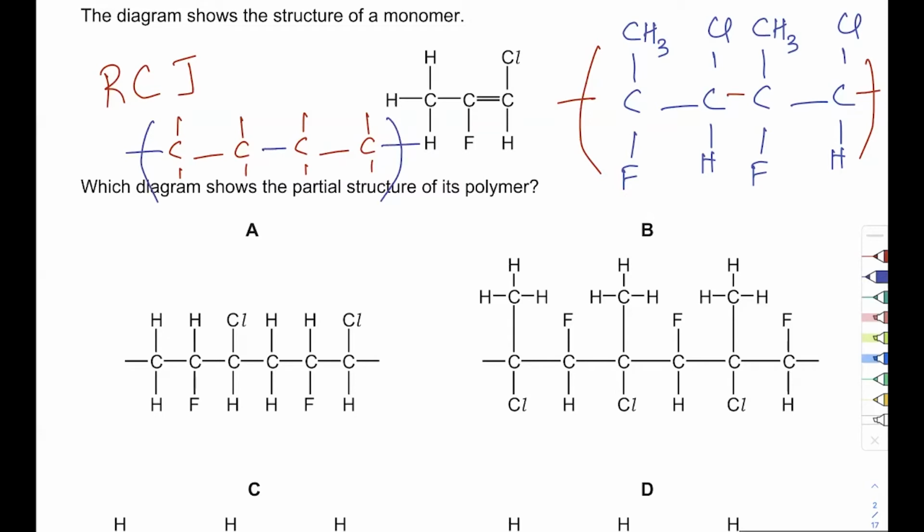In addition polymerization, you remove the double bond. In condensation polymerization, you remove a simple thing like H and OH, or H and NH2, or H and Cl. Although in O levels and IGCSE, we just use H and OH. So that's a fairly simple thing. Remove that thing, copy whatever is left, and join them. That's how you make polymers.